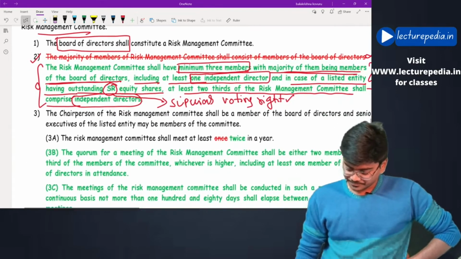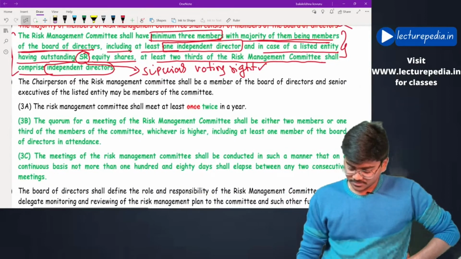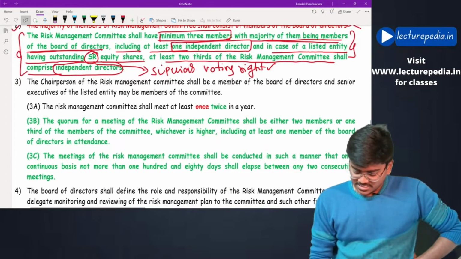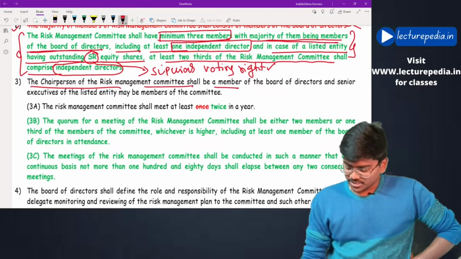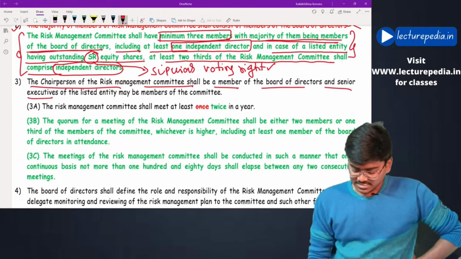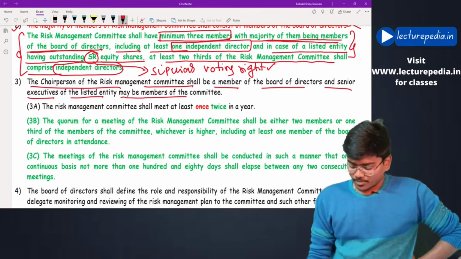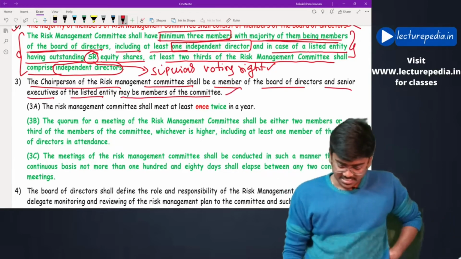Next, chairperson of risk management committee shall be a member of board of directors, and senior executives of the listed entity may be members of the committee. This is as it is.